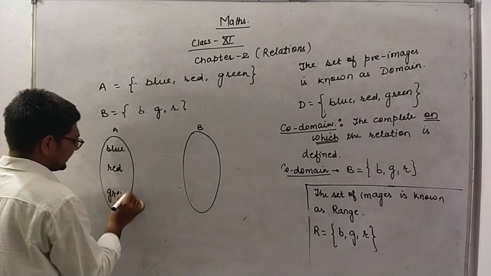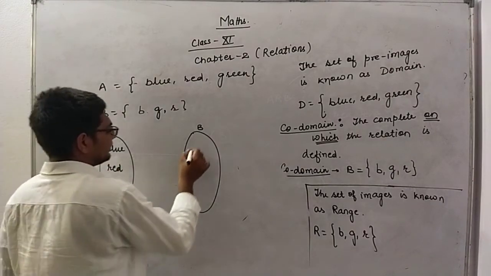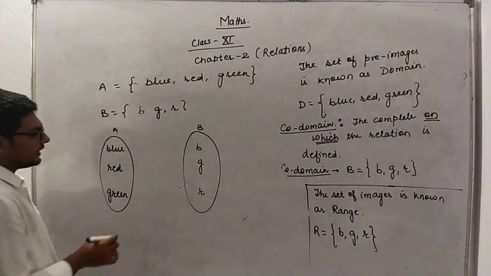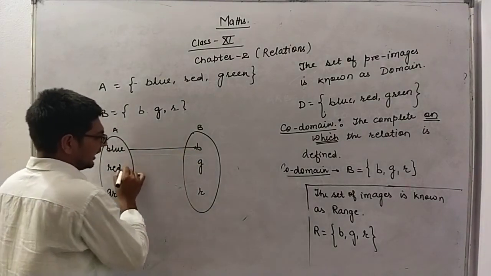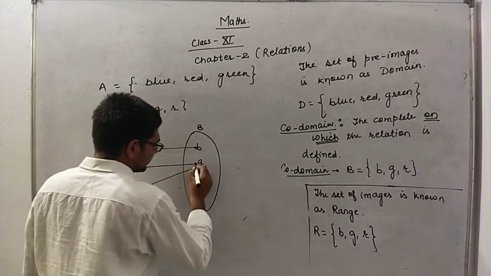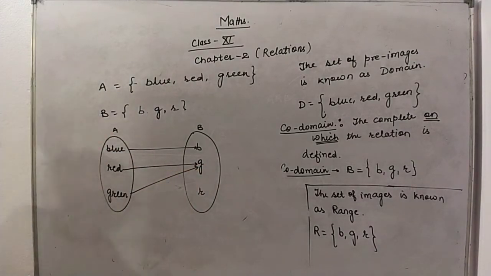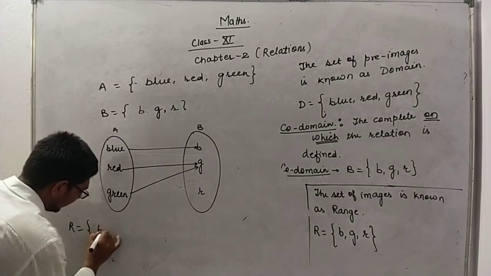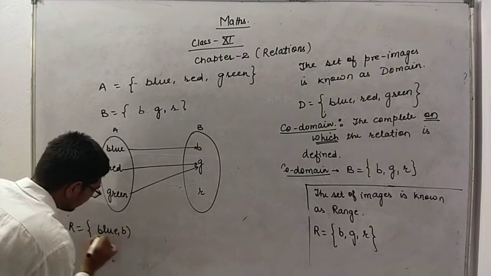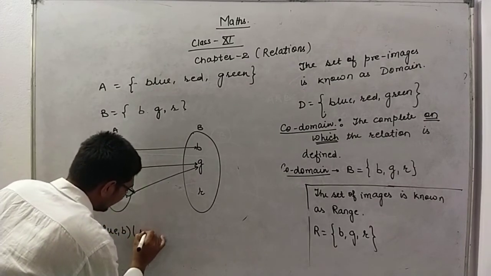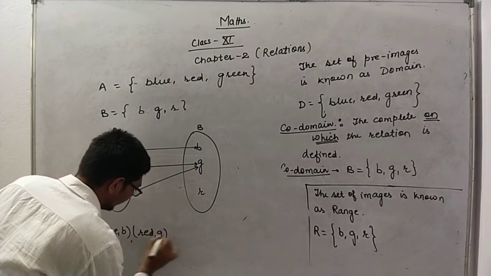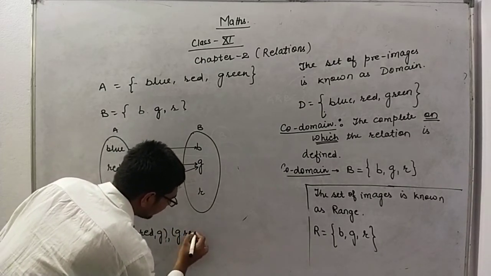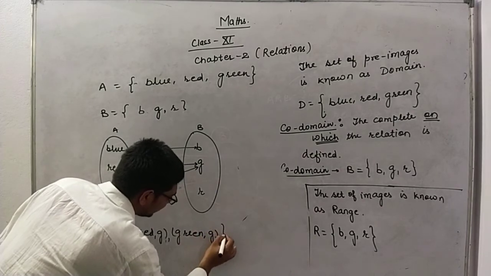Three elements are present in set A and B, G, R are present in set B. Now, if I define the relation blue to B, red to G, and green also to G. Now, what is the relation defined? Relation is blue to B, red to G, and green also to G.